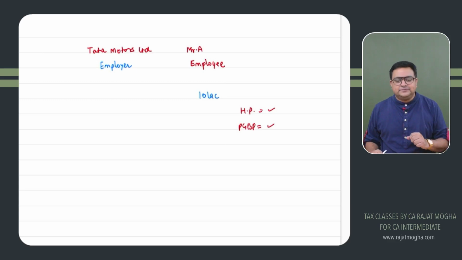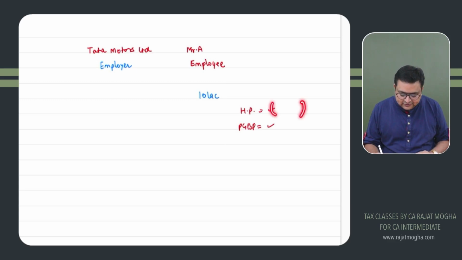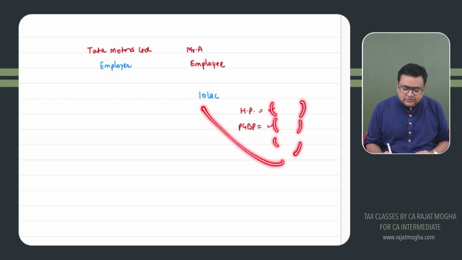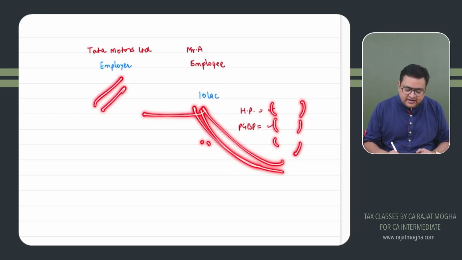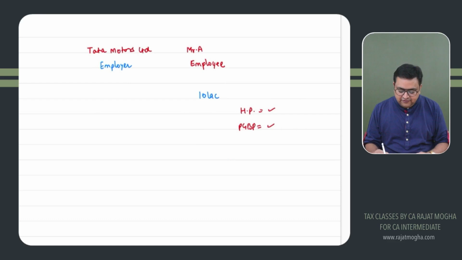Second important point. Let's say there are losses in other heads. Can he say that, sir, I have a loss from any of the sources? Let's say house property loss, or other sources loss. Can I show that also? Will the employer be considering that? The answer is no. If you tell your positive income, then we will take it.